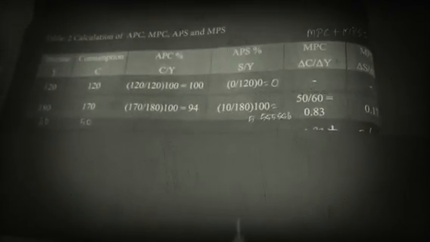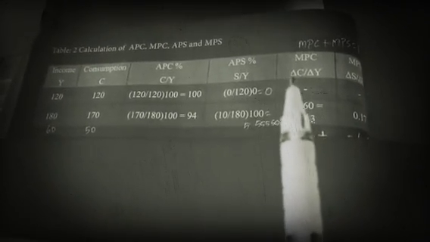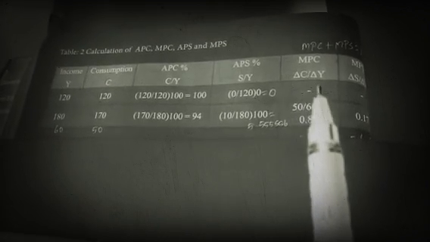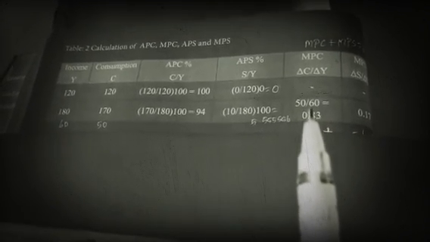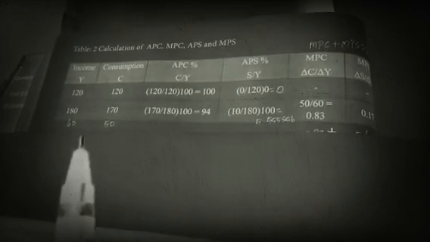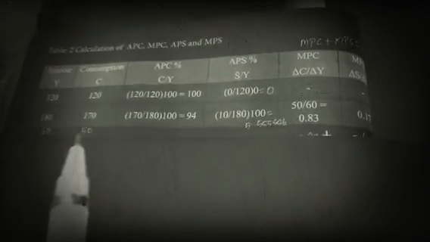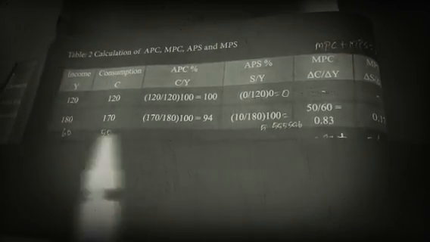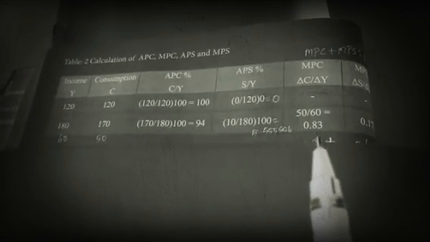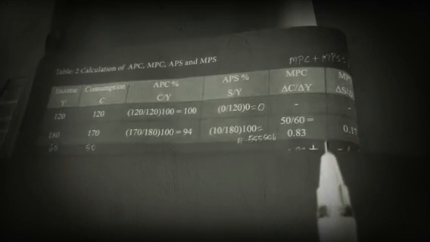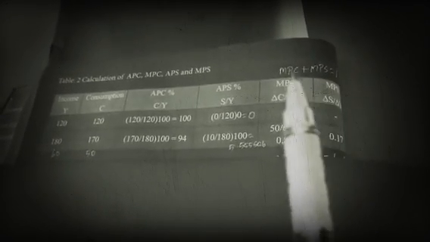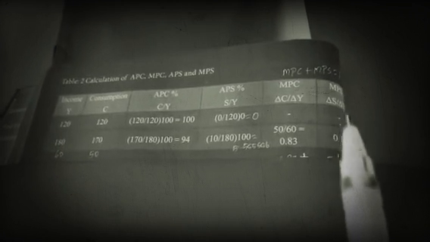Now we calculate MPC: change in C by change in income. How much is the change in C? Rupees 50. Change in Y is 60. So 50 by 60 equals 0.83. If we want to have 1, MPC plus MPS equals 1.